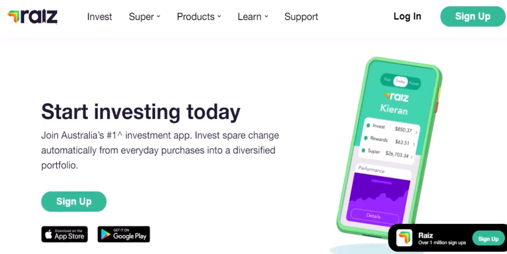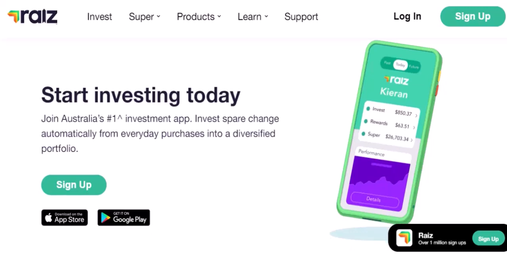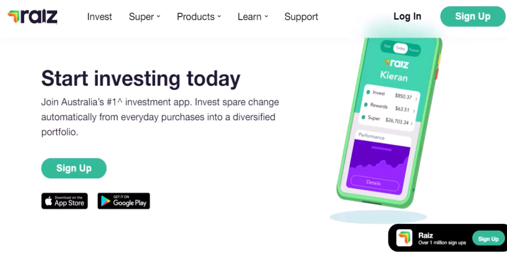Dividend Reinvestment Plan, DRIP. Raiz often offers a DRIP option. This means that instead of receiving dividends as cash, you automatically purchase additional shares of the underlying assets at a discounted price. DRIPs can be a great way to accumulate shares over time without having to pay transaction fees.